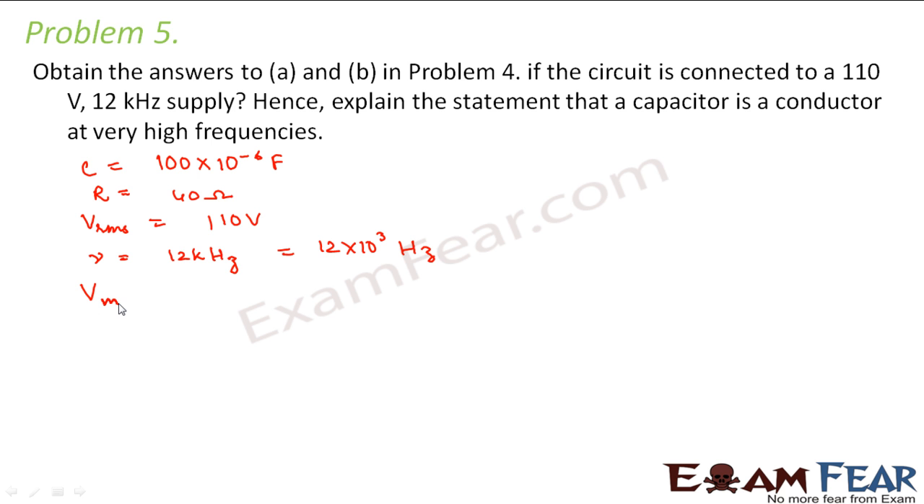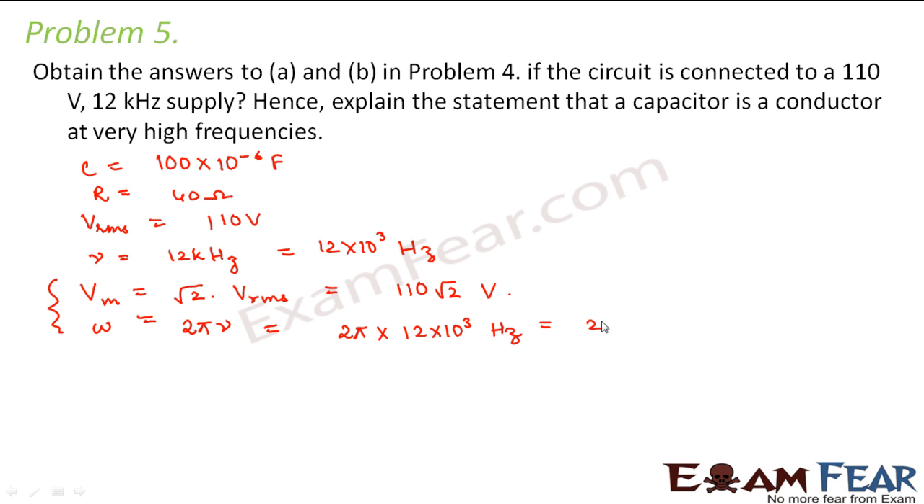So what would be the peak value of voltage? The peak value of voltage would be equal to root 2 times the RMS value of voltage, right? That is equal to 110 root 2 volts. And what would be the angular frequency? That would be equal to 2 pi nu, which is equal to 2 pi into 12 into 10 to the power 3 hertz. That is equal to 24 pi into 10 to the power 3 hertz.